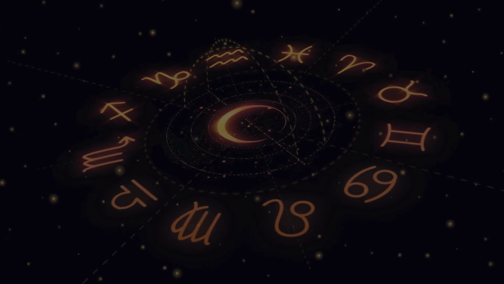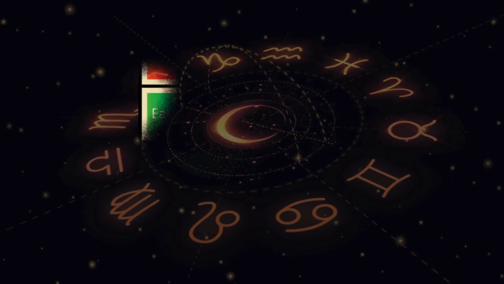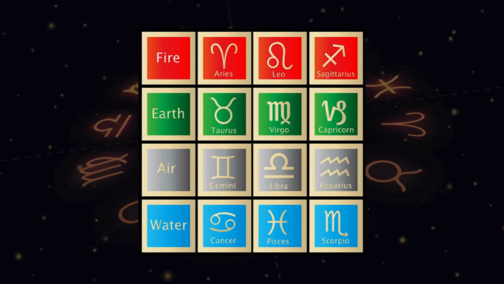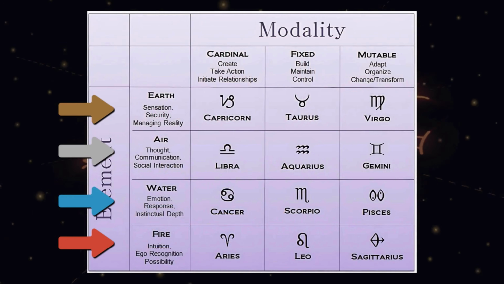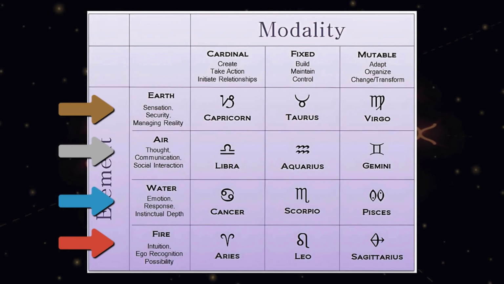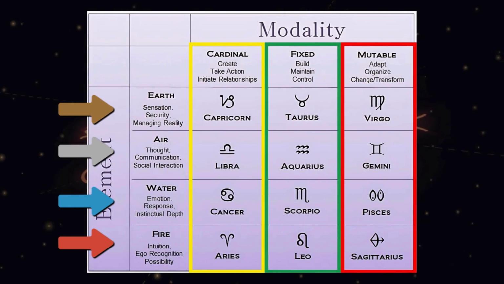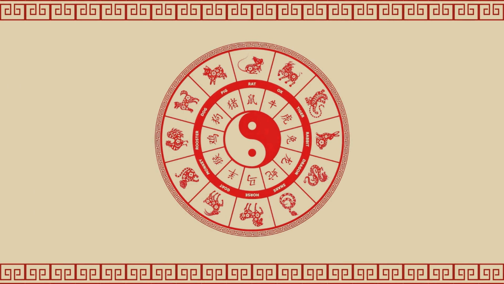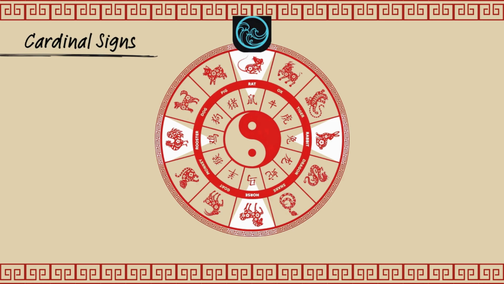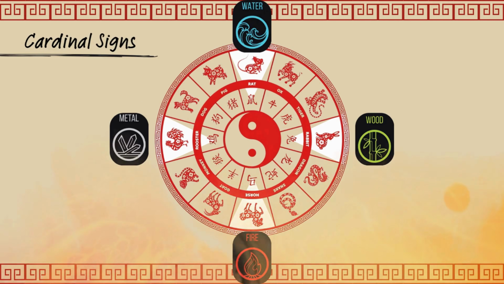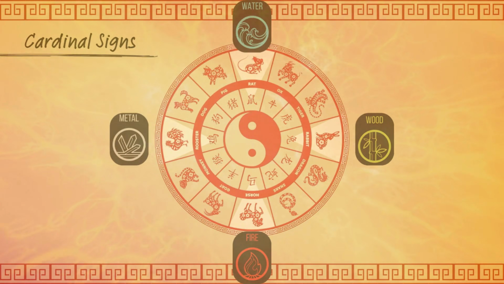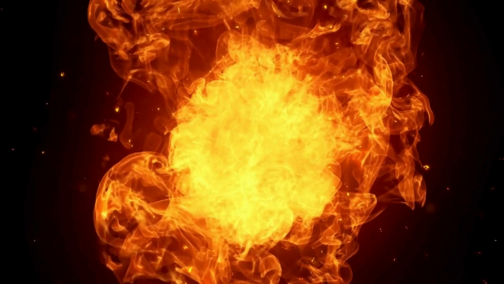If you are interested in Western zodiacs and study them, you will know that besides 4 elements, people also group these 12 zodiacs into 3 modalities: cardinal, mutable, and fixed signs. This part is from my own personal thinking, that rat, horse, rabbit, rooster, in this case, could be grouped into cardinal signs because they have the strongest energies of each element they represent. So powerful that sometimes it is out of control.